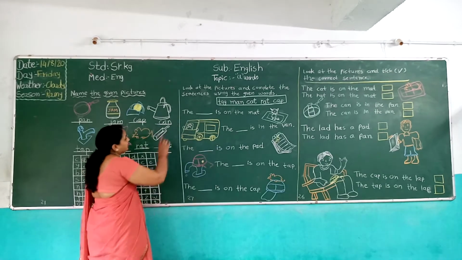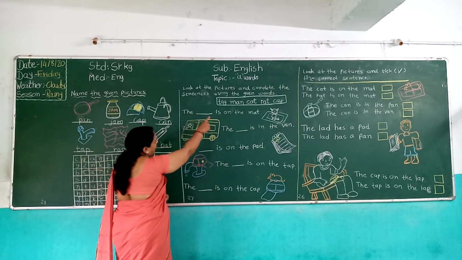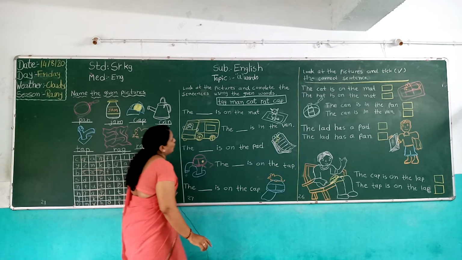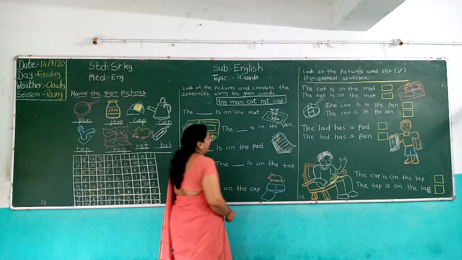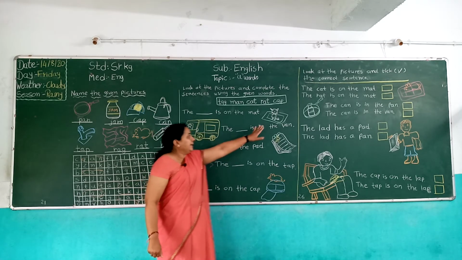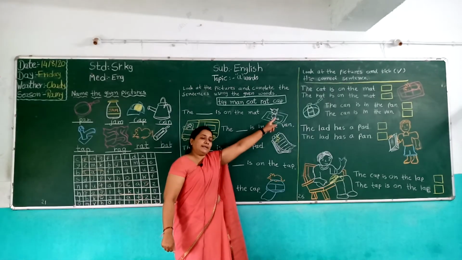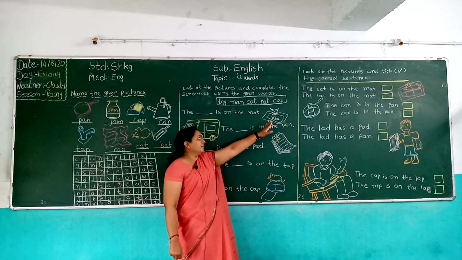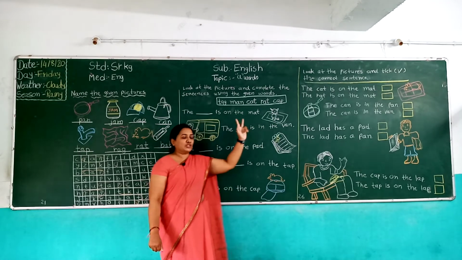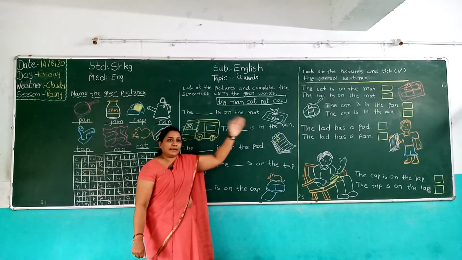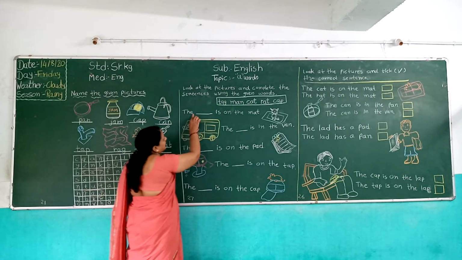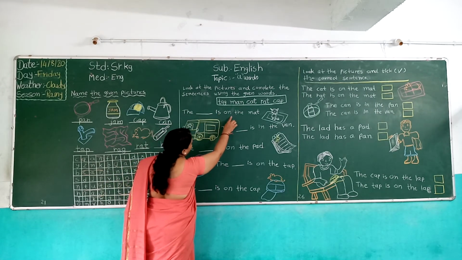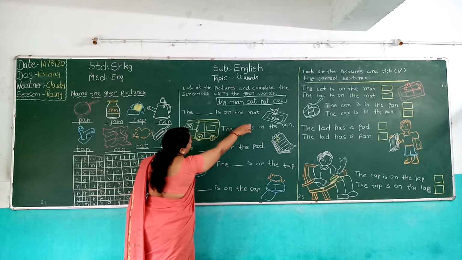So look here. The, is, on, the, mat. Children, it's a mat and it's a cat. You look at two pictures there, mat and cat. But what is the sentence? The, is, on, the, mat.